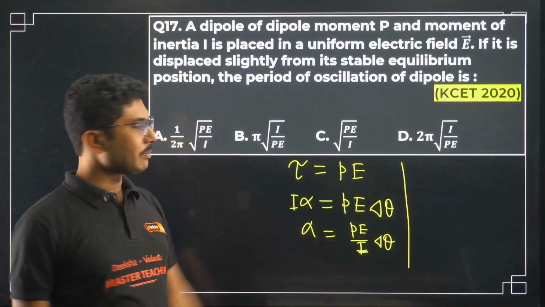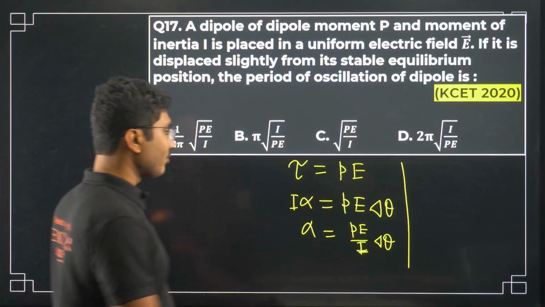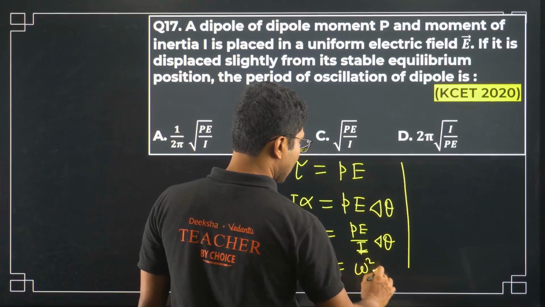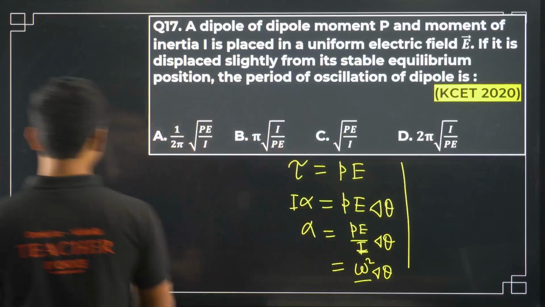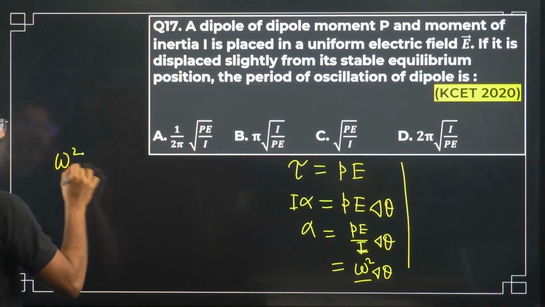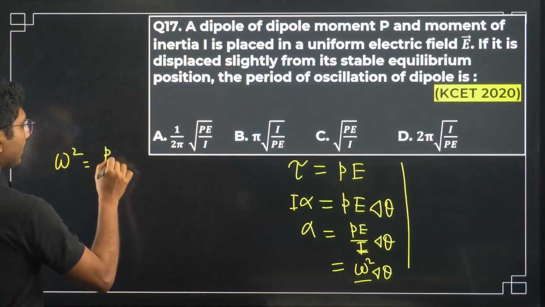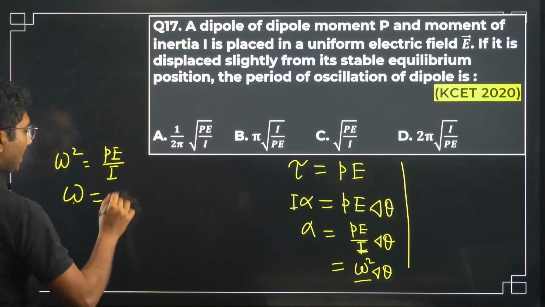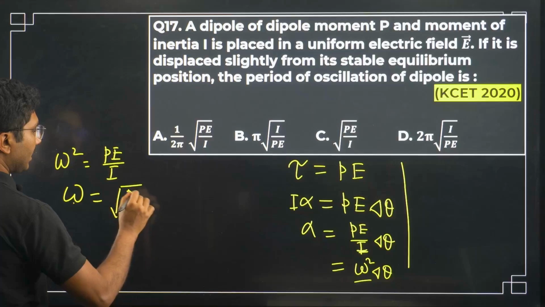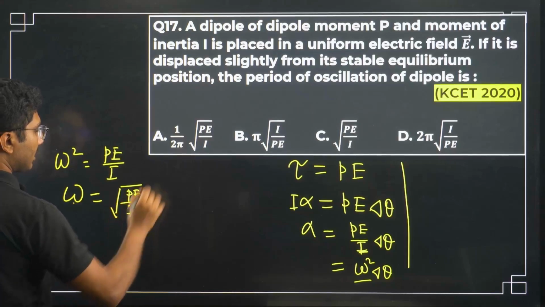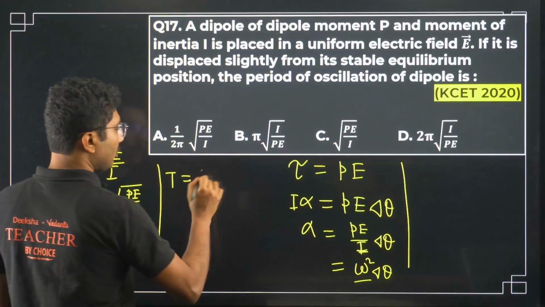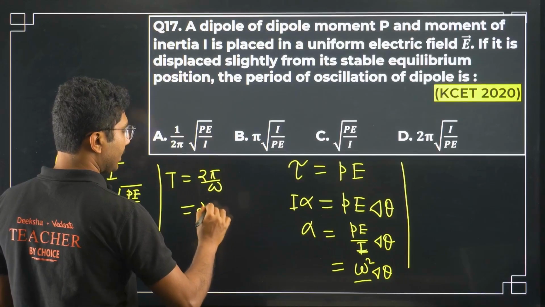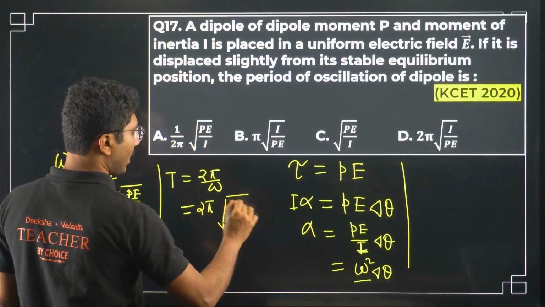So alpha is given by PE by I delta theta, which is omega square delta theta, and from here omega square is PE by I, or omega is the square root of PE by I. So what is the time period? Time period is 2 pi by omega, that is 2 pi square root of I by PE.